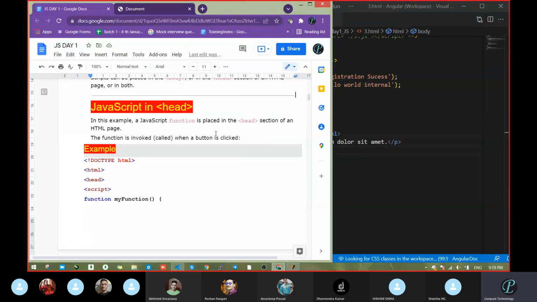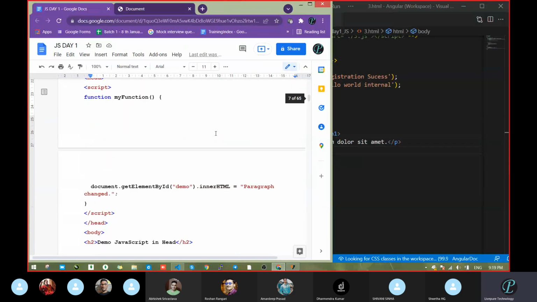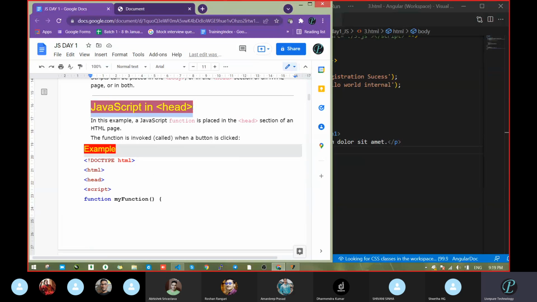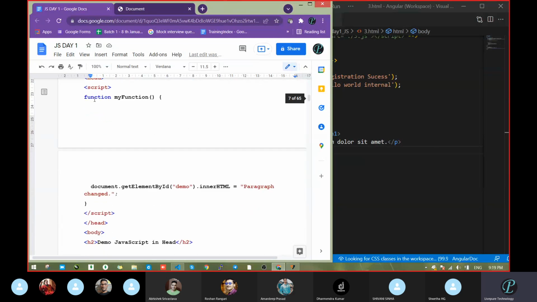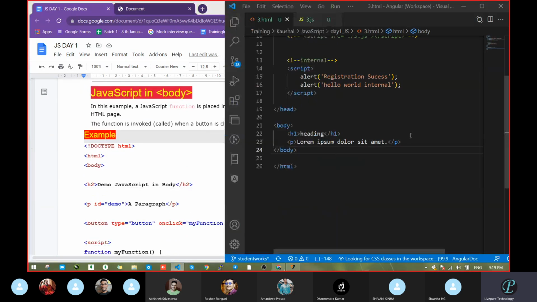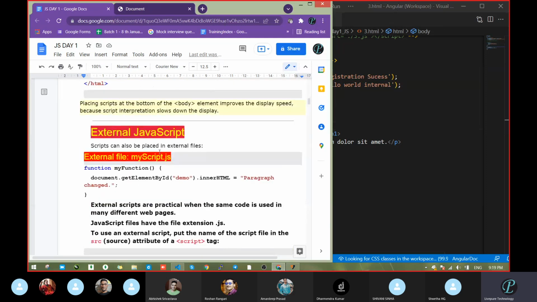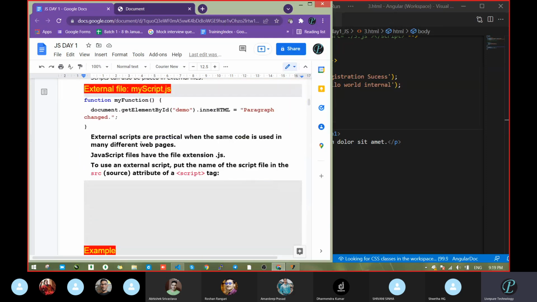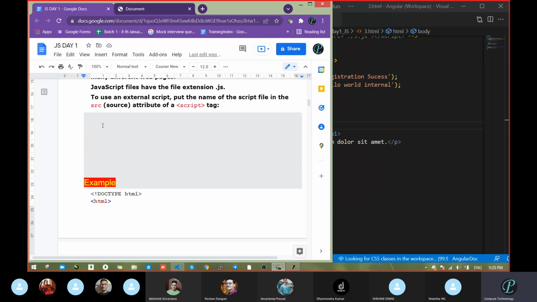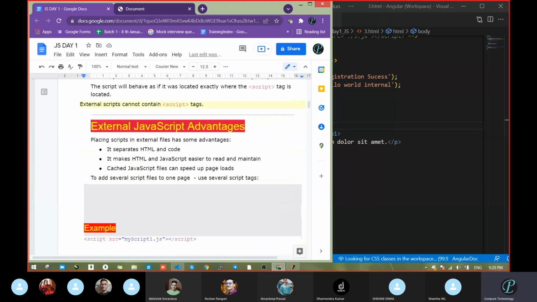Okay. So where will we write the JavaScript? Head, body, anywhere. JavaScript in the head is not an issue, we already saw that. No need to learn this now, we will get this later. Then JavaScript in body, we already saw. Otherwise, just copy this line of code and paste it here in the body section. It will work. Then external JavaScript. This also we saw, how we can write external. See, for example, a function and something is there. We took just a normal alert. We saw how it works from the external and internal. Does anyone have any issue up to this?